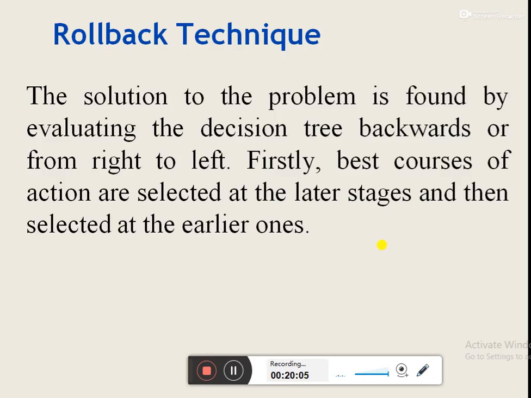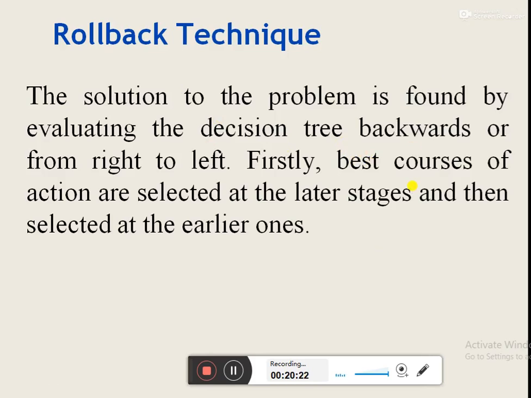To select the optimal strategy, we would apply the rollback technique. Basically, the solution to the problem is found by evaluating the decision tree backwards, or from right side to left side.